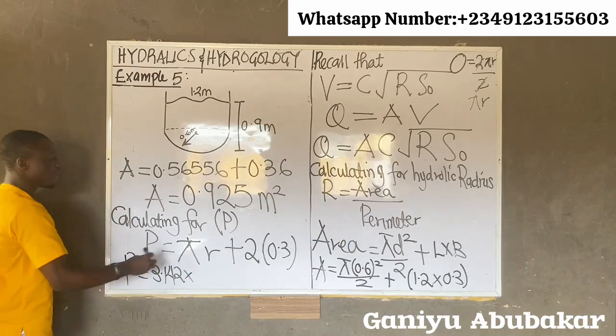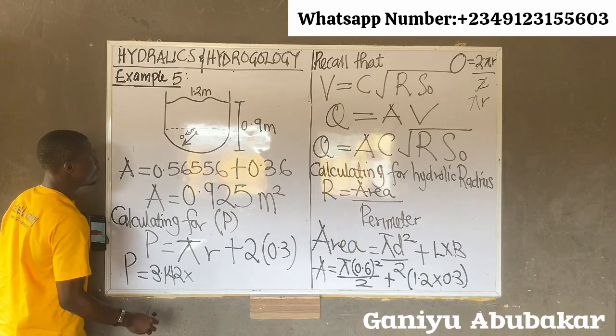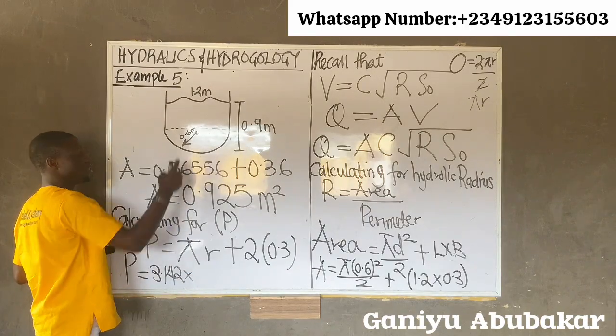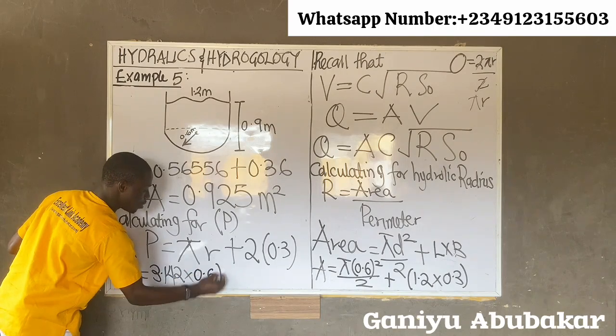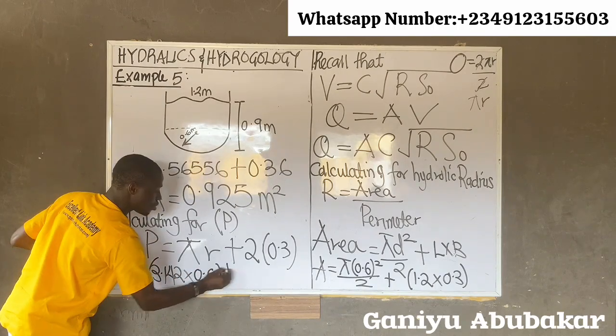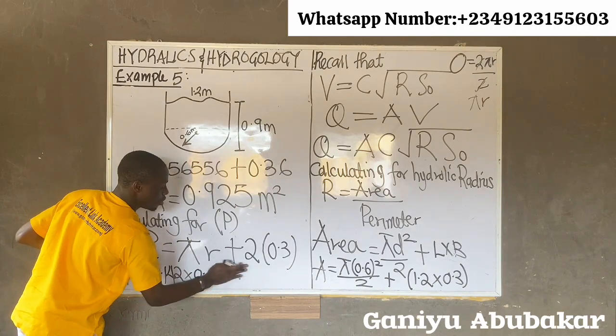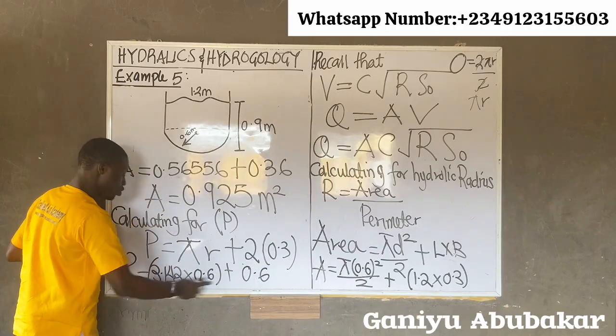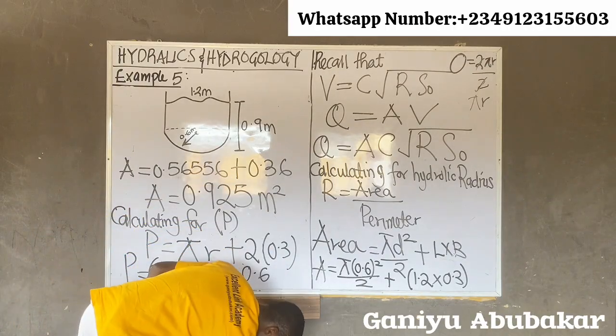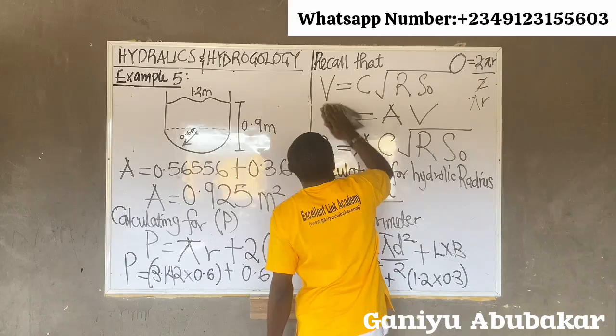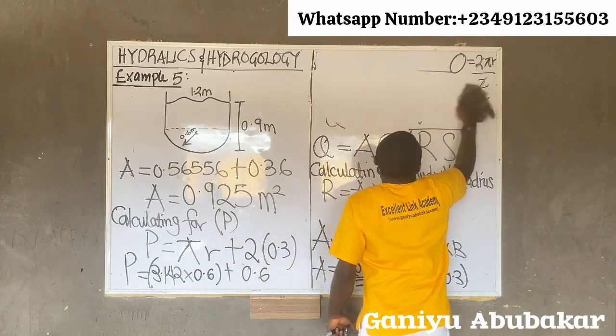3.142 times what's my R here in this case? R, they use 0.6, Abi. 0.6. All right. Plus, what's this one here? 0.6. Multiply what I have here, please. Multiply this what I have. Multiply what do we have there?